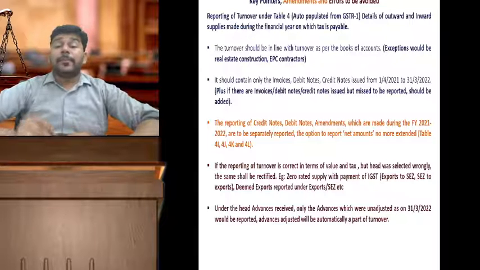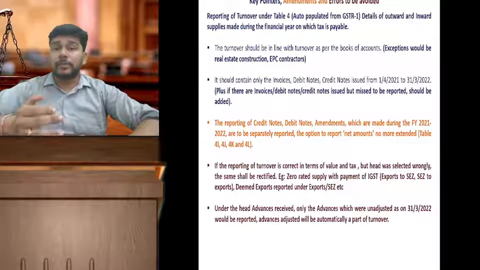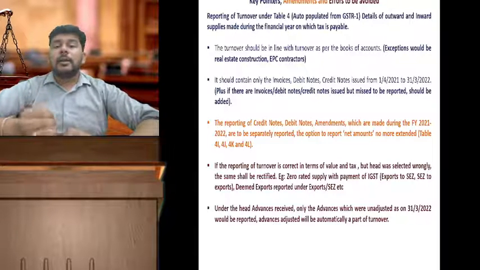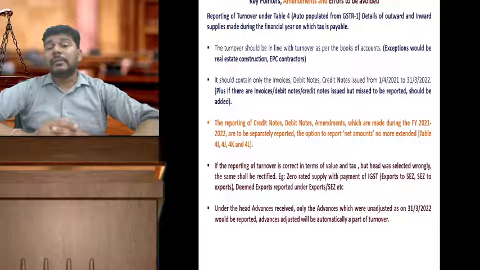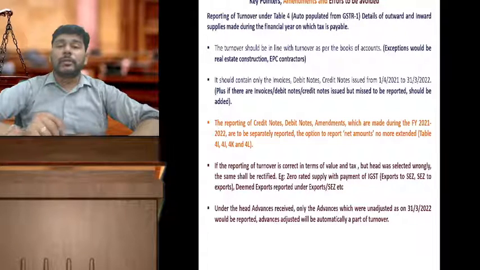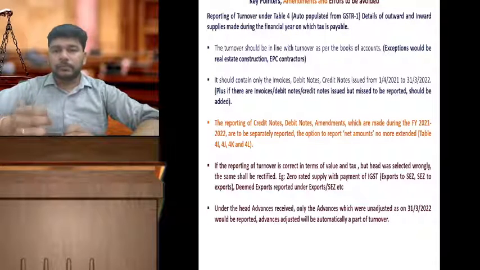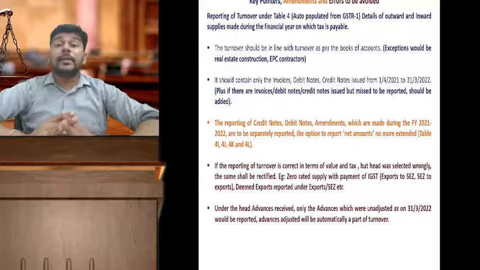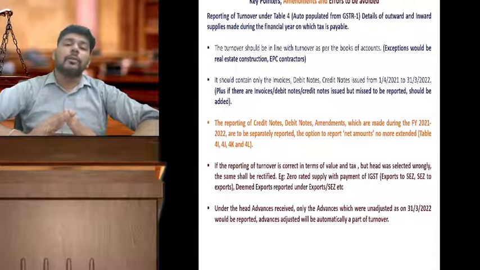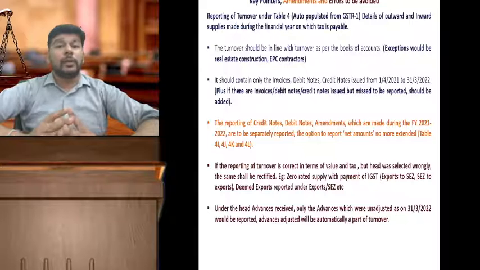Very importantly, there might be certain exceptional industries where your books of accounts and the GST data will never come in line. For example, we have construction industries, we have the EPC contractors. The reason being that the accounting transactions for these industries are recorded on the basis of standard accounting policies, such as revenue recognition on the basis of percentage completion and so on. And therefore, in such cases, the GST transactional data which has been reported in your returns on a monthly basis will be the only basis for comparing.